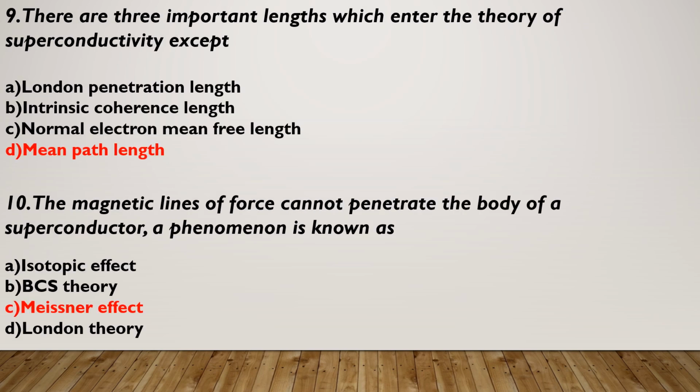Ninth, there are three important lengths which enter the theory of superconductivity except: A, London penetration length; B, intrinsic coherence length; C, normal electron mean free length; D, mean path length. The correct option is option D, mean path length. 10th, the magnetic line of force cannot penetrate the body of a superconductor. This phenomenon is known as: A, isotopic effect; B, BCS theory; C, Meissner effect; D, London theory. The correct option is option C.